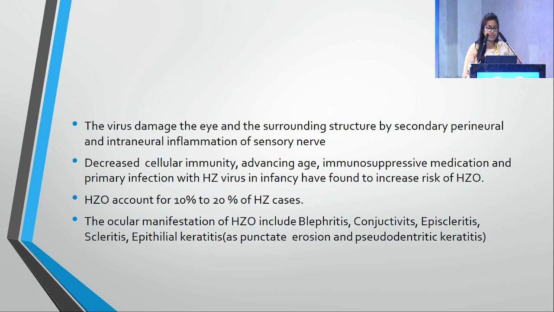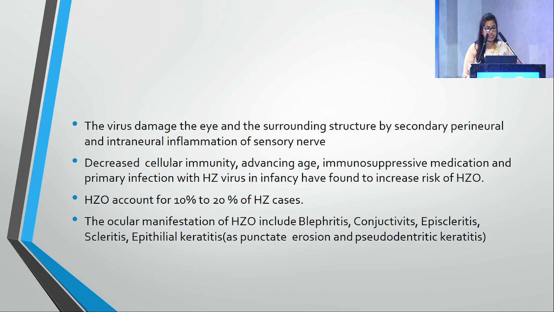The virus damages the eye and the surrounding structures by secondary perineural and intraneural inflammation of the sensory nerve. Decreased cellular immunity, advancing age, immunosuppressive medication, and primary infection with herpes zoster virus in infancy have been found to increase the risk of herpes zoster ophthalmicus. Herpes zoster ophthalmicus accounts for 10 to 20% of herpes zoster cases.